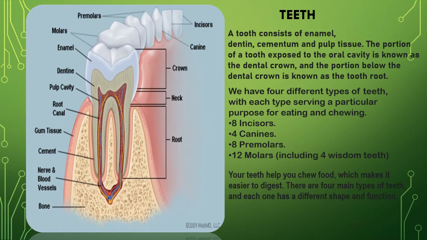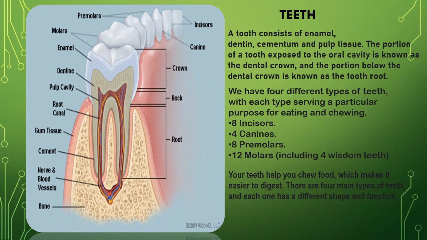Now, the dental formula for the permanent dentition in man is usually expressed briefly as I C PM M. I for incisors, C for canine, PM for premolar and M for molar.